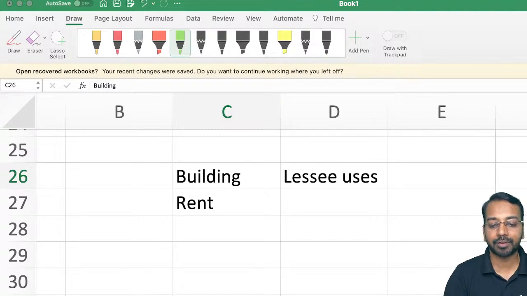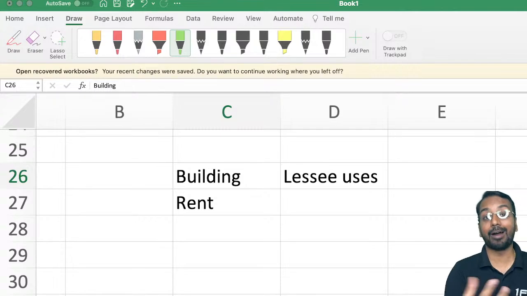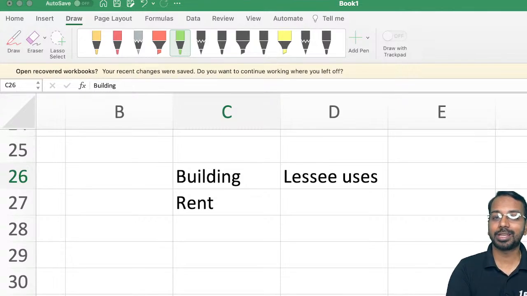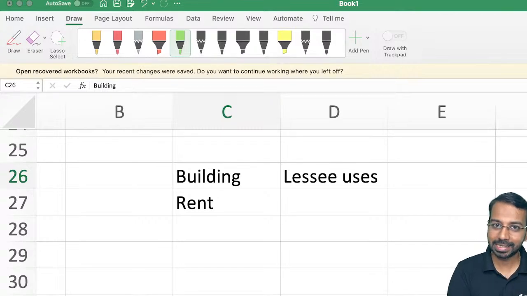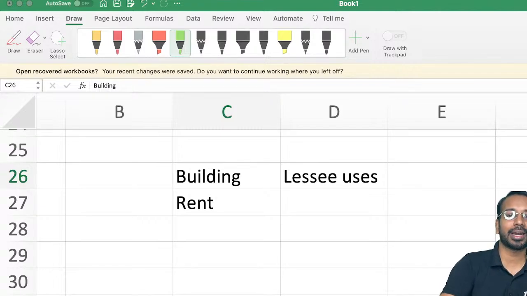Now, what is the meaning of right to obtain substantially all of the economic benefits? By using the asset, by producing the output, or by giving the asset on sublease to a third party. Let us say I have taken a premise on lease. In that premise, I run a hostel. A lot of you will be staying at a hostel. I have started a hostel there, and those rooms I am giving out on rent to others.